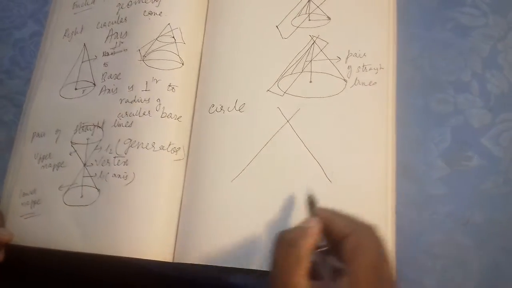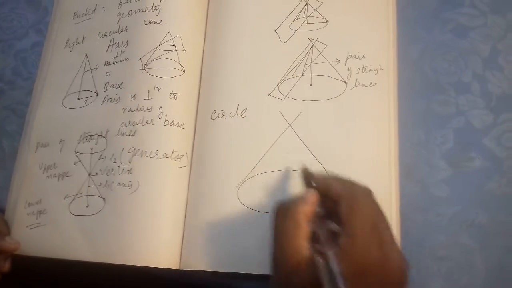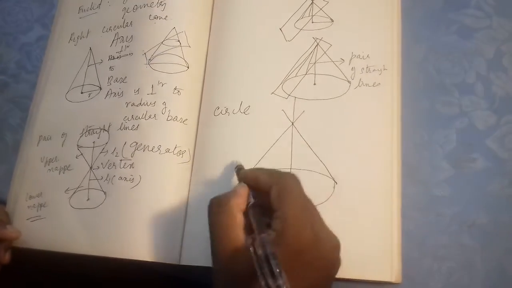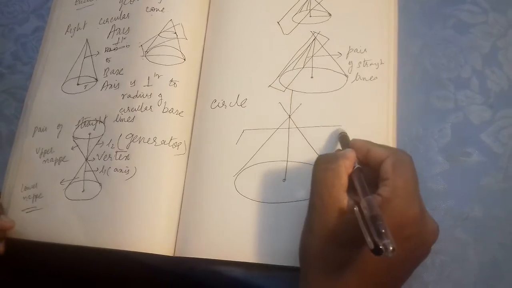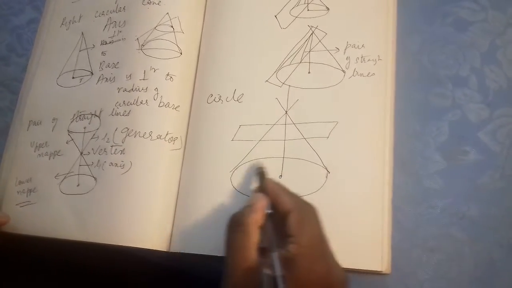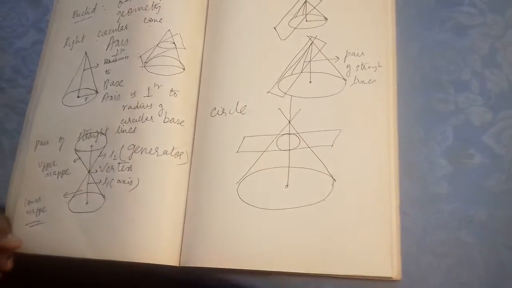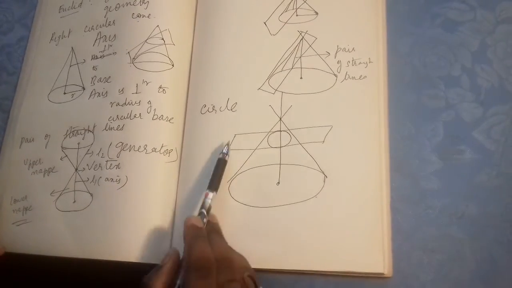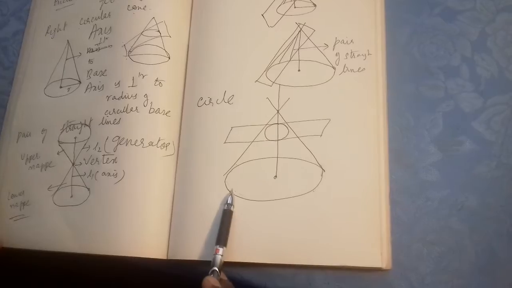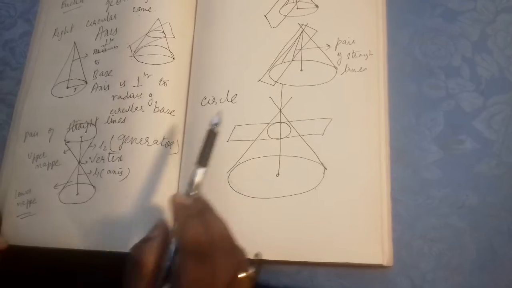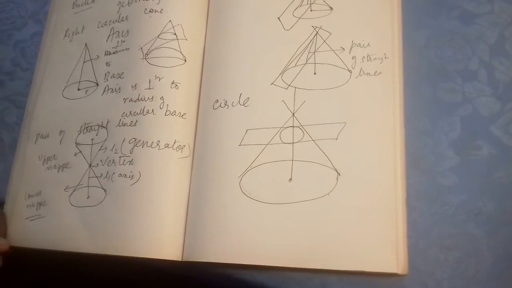Now we'll go for the circle. You have your cone, and this is the axis. If the plane is parallel to the circular base, then the curve formed is a circle. I repeat, if the plane is cutting the cone parallel to the circular base, then the curve formed is a circle. Clear?